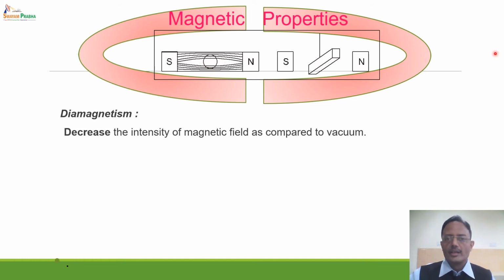As a result, if we place such a compound in a magnetic field in a hanging position, it will align perpendicular to the magnetic field. The magnetic field is in this direction, whereas the substance aligns itself perpendicular, away from the magnetic field. So, why is this type of behavior shown by such compounds? The reason is that such compounds have all electrons paired and there is no unpaired electron. So, if there is no unpaired electron, the compound will be diamagnetic in nature.